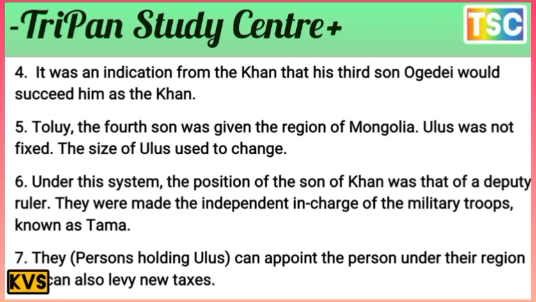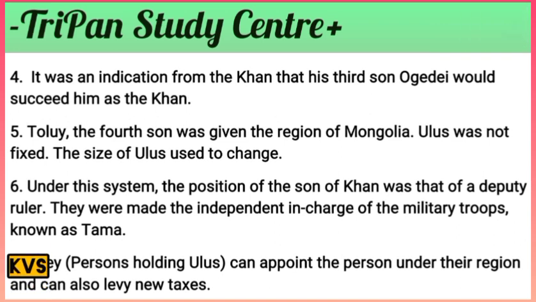That's important. Under this system, the position of the sons of Khans was that of deputy ruler, and they were made independently in charge of military troops, known as Tama. And the person holding an Ulus could appoint people under their region and could also levy new taxes.